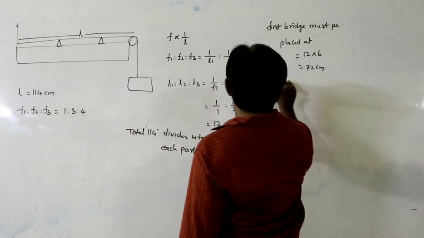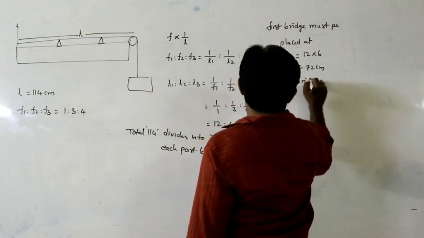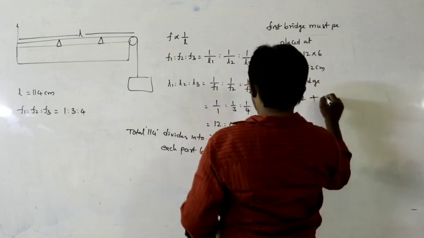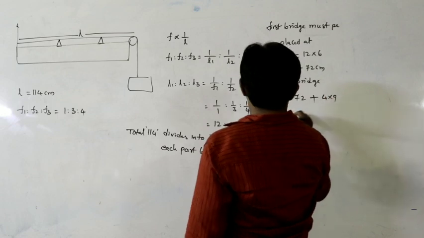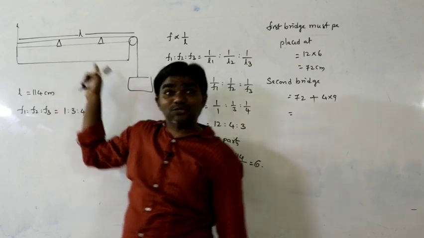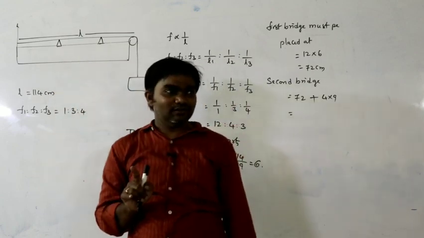Next, second bridge. Second bridge, 72 plus 4 into 9. We are calculating the length from one end, not from one bridge to another bridge. This is very important.